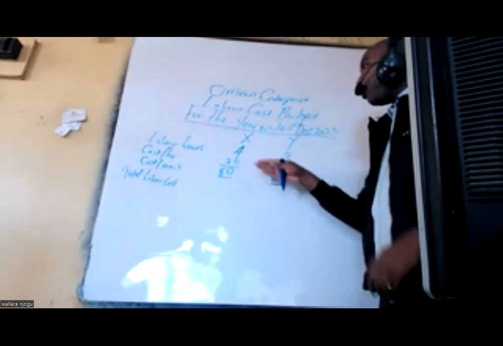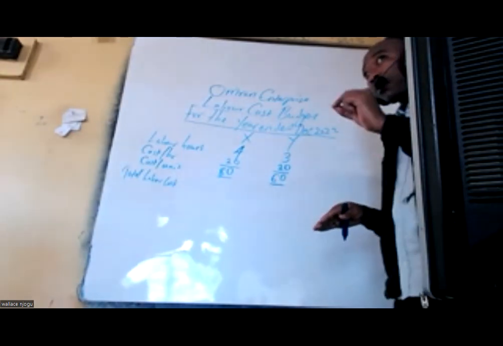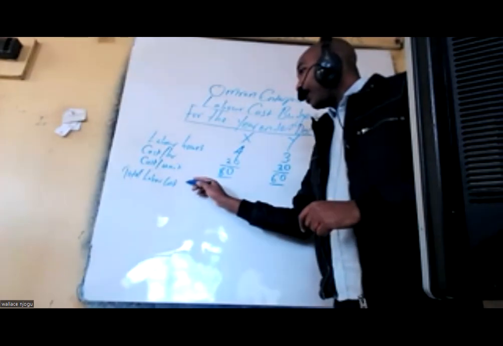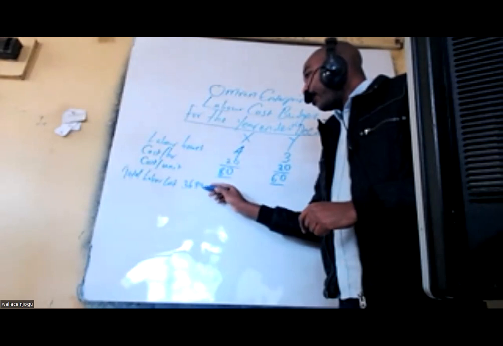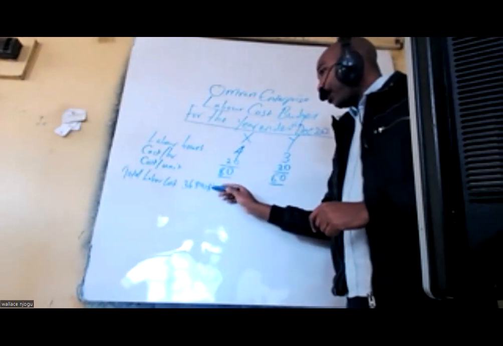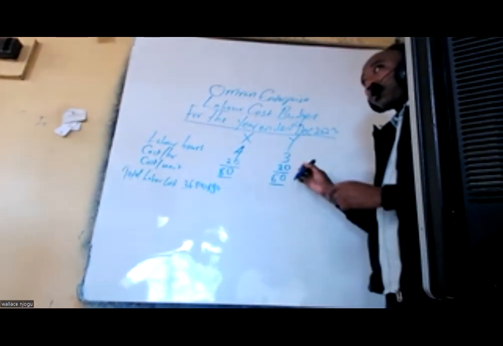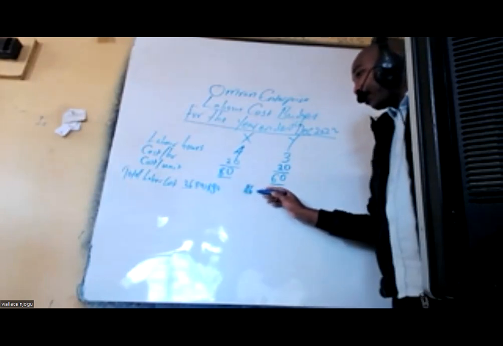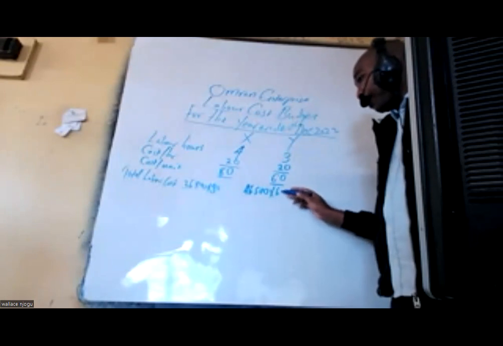Haya, tumeona tuna produce how many units for X from our production budget. Yeah, we are producing 36,800 for X, meaning we multiply this by 80 now. And for Y, tuna produce how many units? 46,500. We multiply by 60.